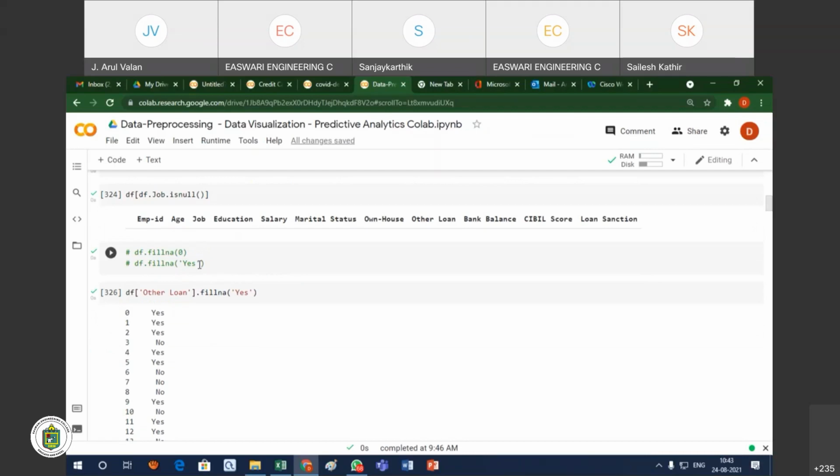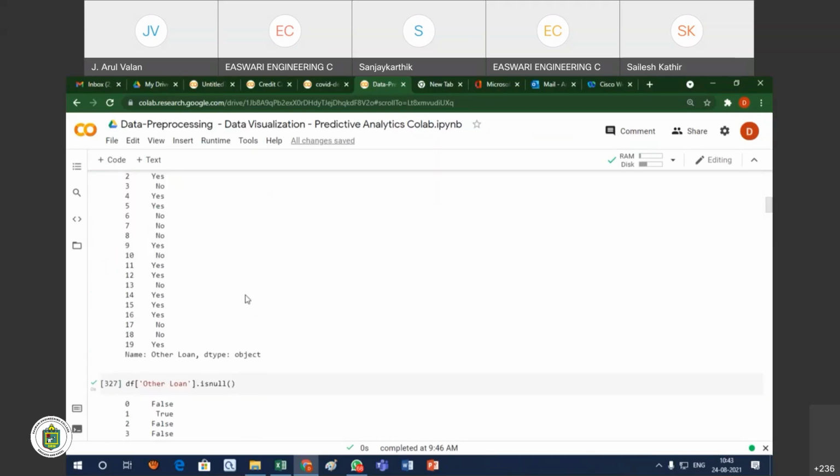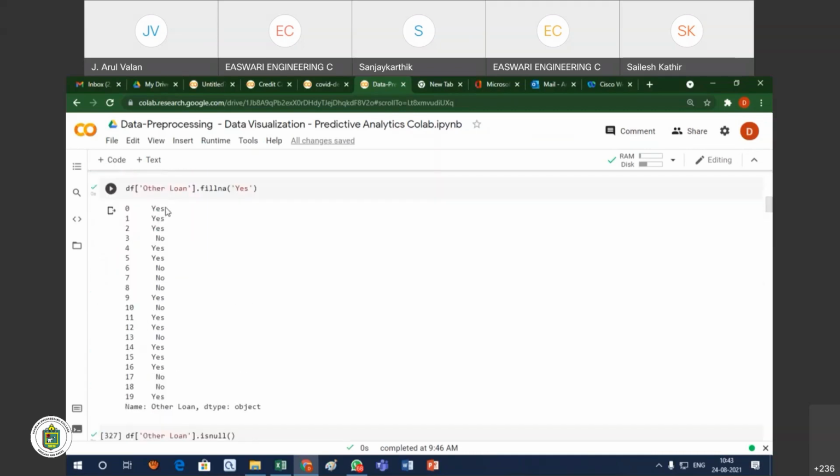Whatever you prefer, you can use that global constant to fill the values. You see the other loan column: wherever its values are missing, I simply fill with yes. Now there are no missing values, because wherever the values were NaN, we filled them with yes.